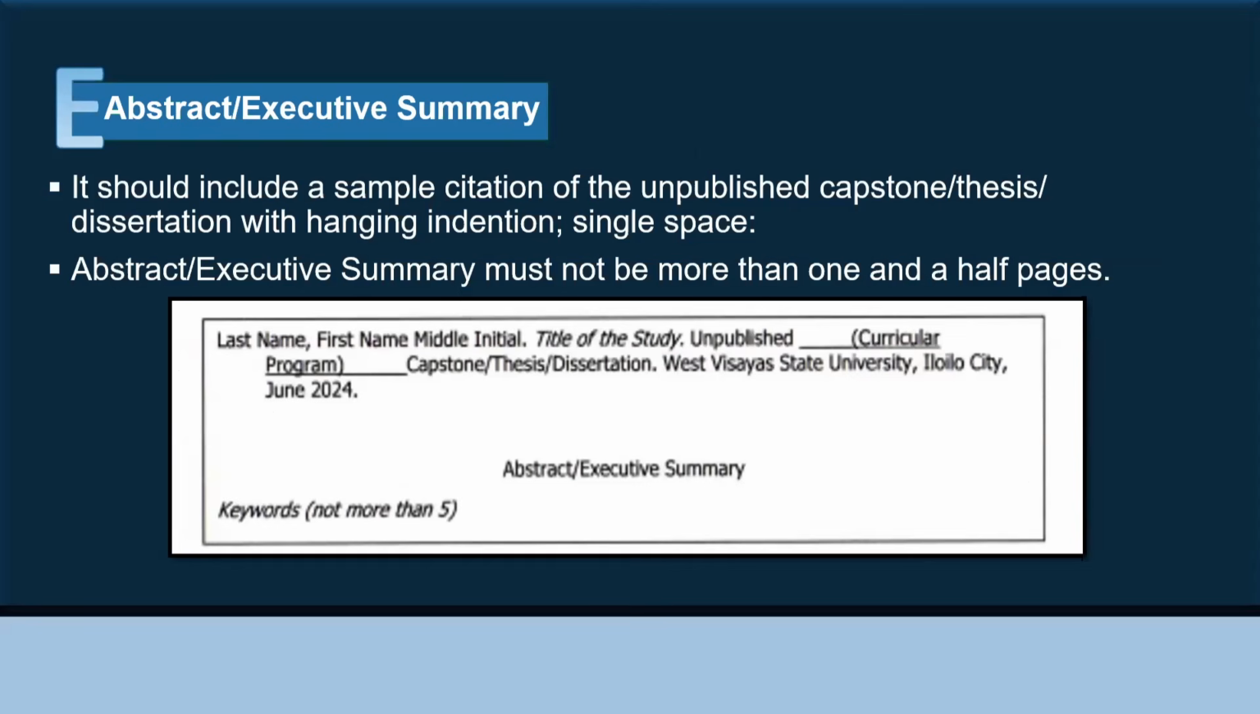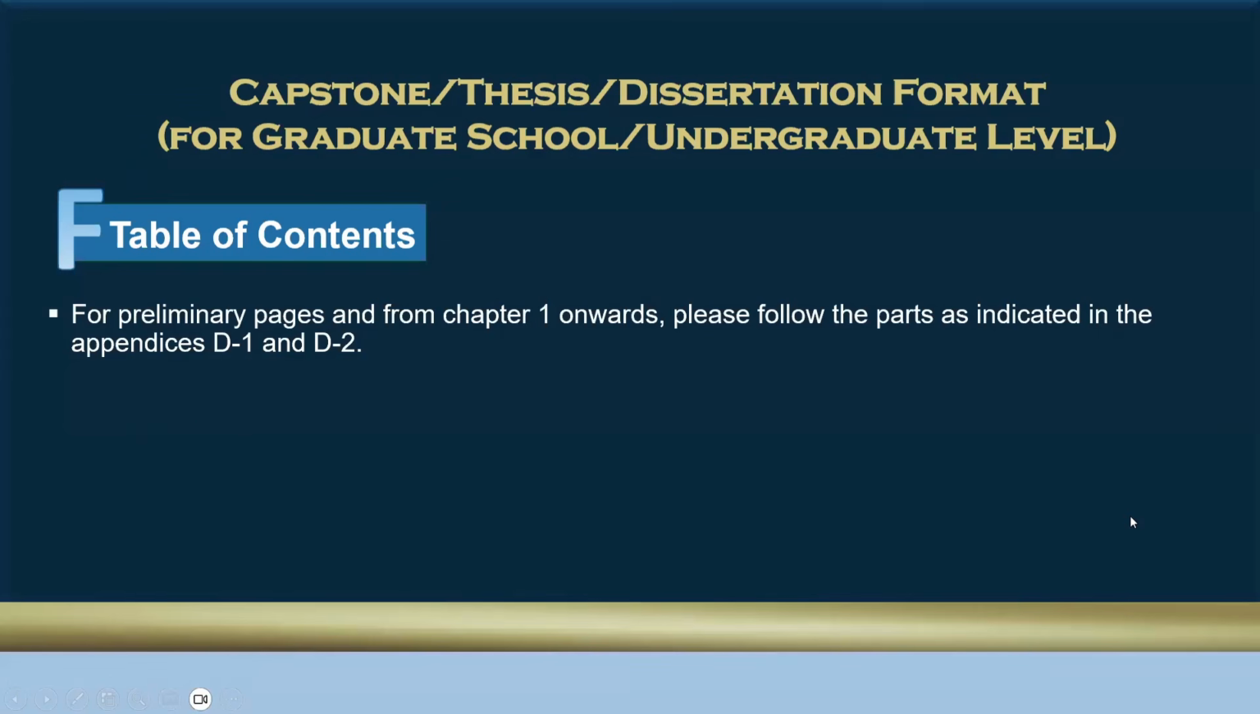Now let's proceed to the next part, which is the abstract. It should include a sample citation of the unpublished capstone thesis or dissertation with hanging indentation, like this one, as shown on the screen, single space. Abstract or executive summary must not be more than 1.5 pages. Double space it. Only the sample citation on top is single space. Okay? After the abstract, you include keywords, not more than 5 keywords.